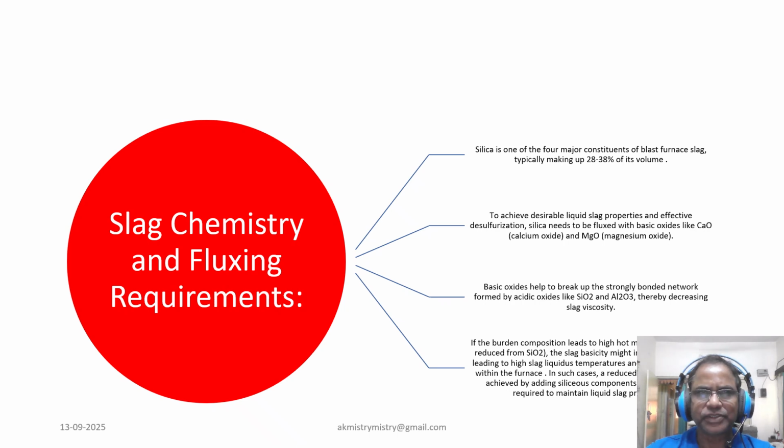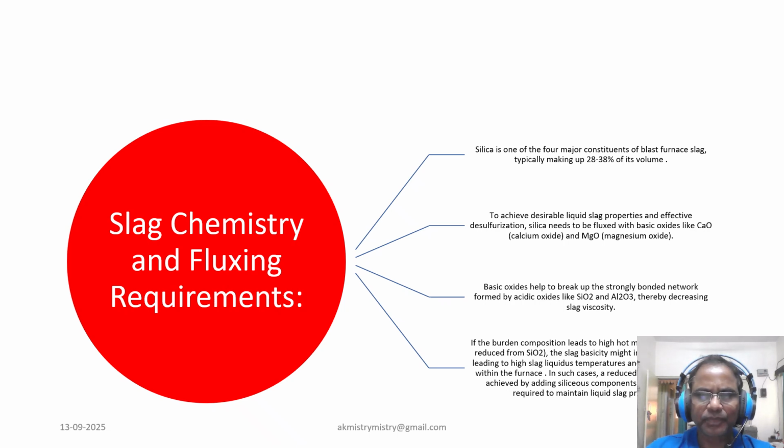If the burden leads to high hot metal silicon, slag basicity might increase, potentially causing high slag liquidus temperature and even solidification. In such cases, a reduced slag basicity, often by adding siliceous component, is needed to maintain liquid slag property.